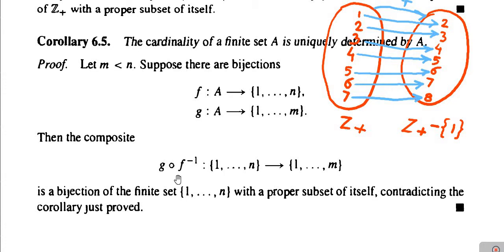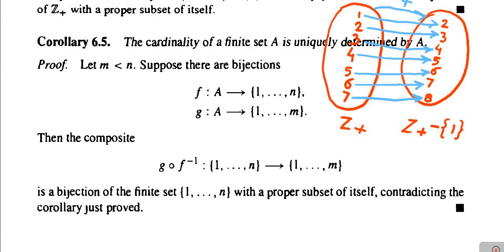So we have shown that there exists a bijective correspondence between a finite set 1, 2, 3 up to N and its proper subset 1, 2, 3 up to M, which obviously is a contradiction to corollary 6.3, which we proved some time before. As we are getting a contradiction to corollary 6.3, what we have supposed cannot hold, which means that if M is less than N, then there cannot exist such bijective correspondences. Hence this proves that if A is a finite set, then its cardinality can be uniquely determined by the set A. Such is the proof of corollary 6.5.